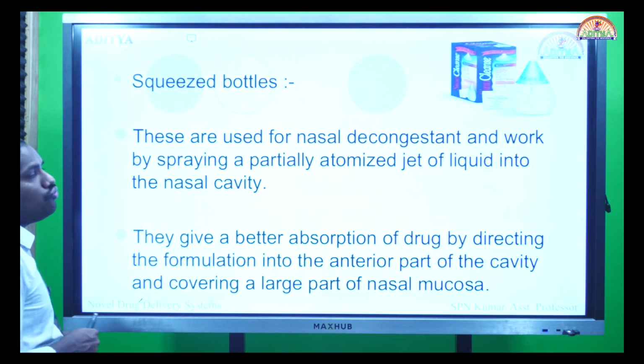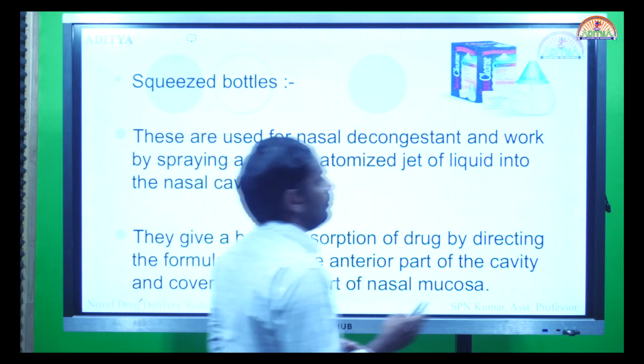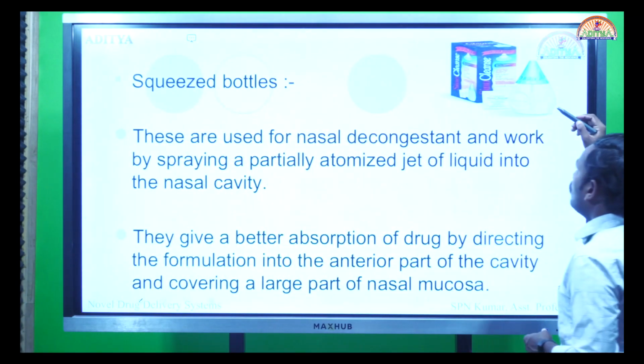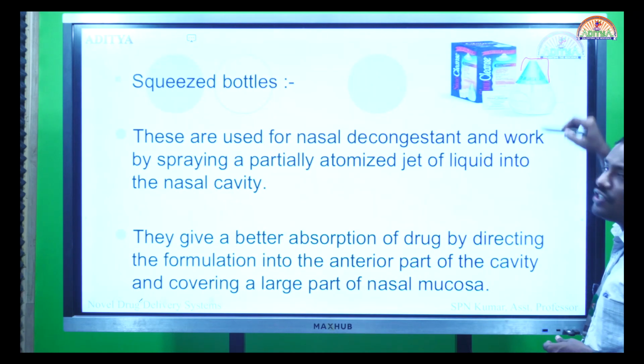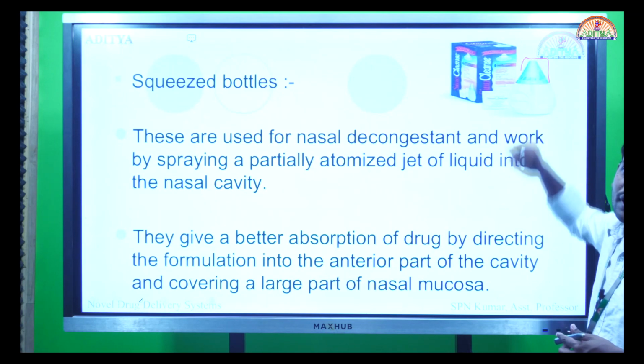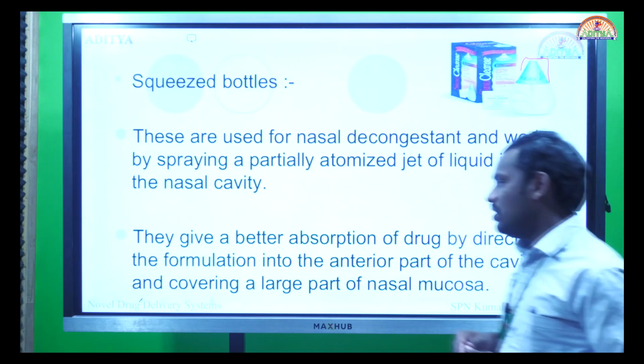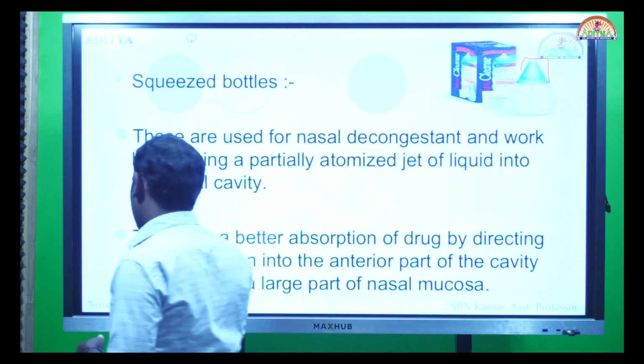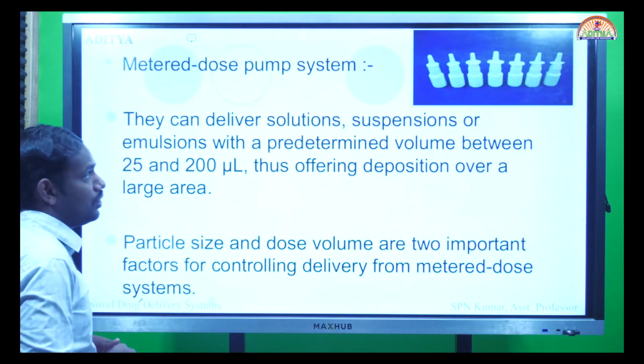Or we can have a squeezed bottle. This is an example of a squeezed bottle. The medicament will be present over here. The manufacturer itself will provide a provision to deliver the drug as a droplet into the nasal cavity. So these are squeezed bottles. We see more examples of squeezed bottles in the outside market.